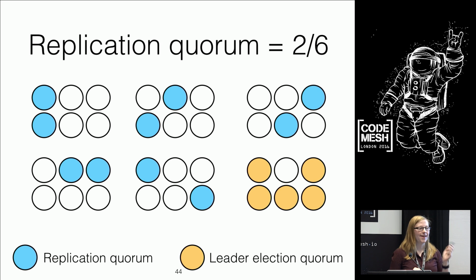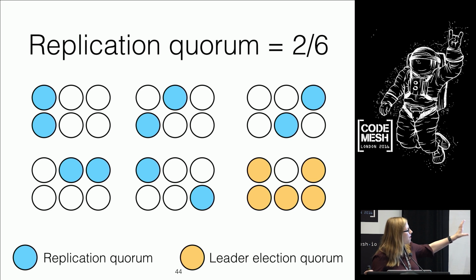So, as I was saying, we can trade off the size of the group that we use for replication and the group that we use for leadership election, because leadership election is much rarer. And here's one example. Here we have 6 nodes. Previously, we had to have 4 of them on board for every single decision. Then I showed that we could just have 3 of them on board. Now, let's just have 2 of them on board.